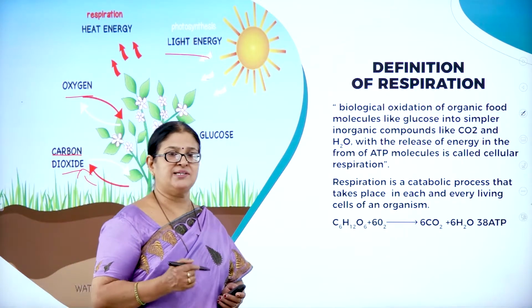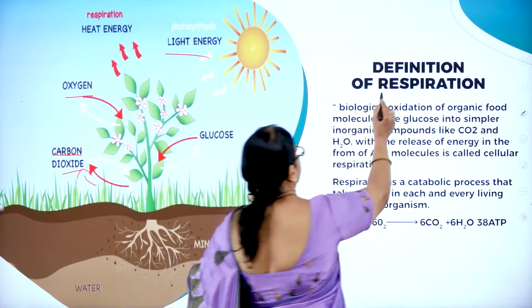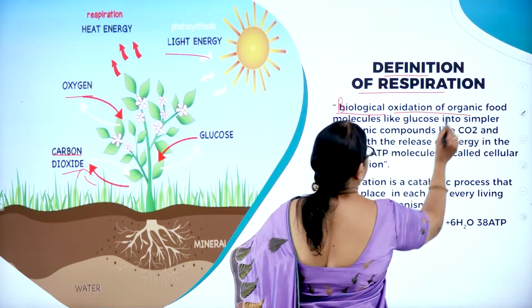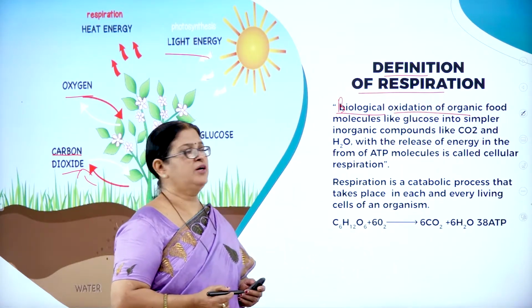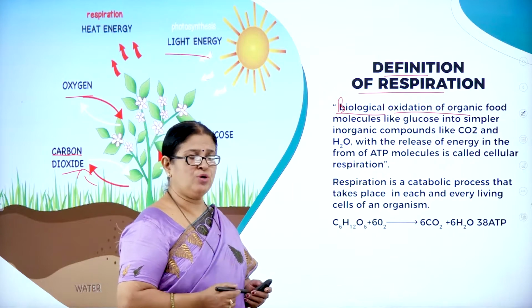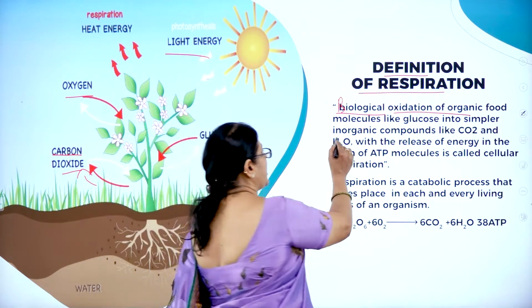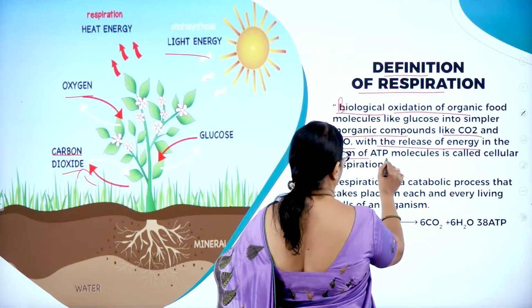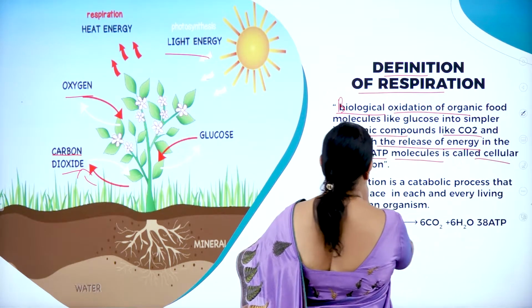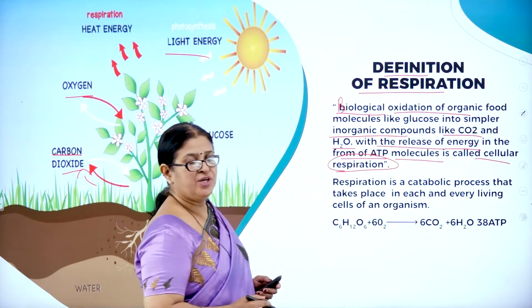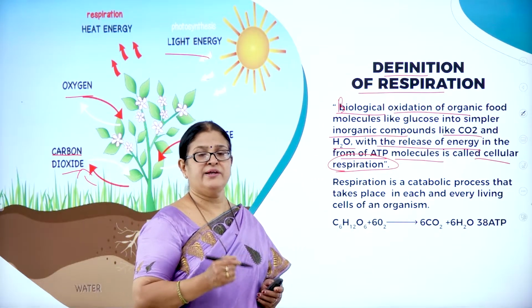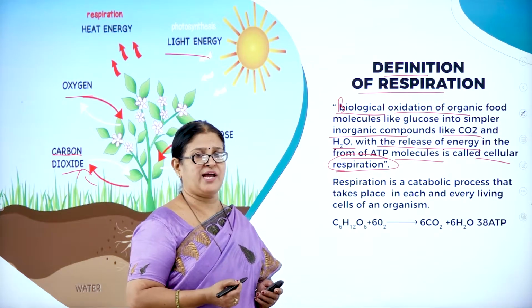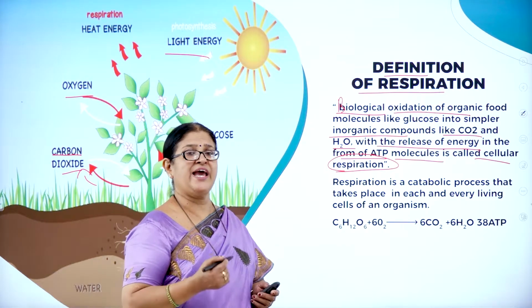Now let us understand the definition of respiration. So what is respiration? It is a biological oxidation of organic food molecules like glucose into simpler inorganic compounds like carbon dioxide and water with the release of energy in the form of ATP molecules, called cellular respiration. So we use the word cellular respiration. What is cellular respiration? It is a mechanism of the breakdown of the complex organic substrate, thereby releasing energy.